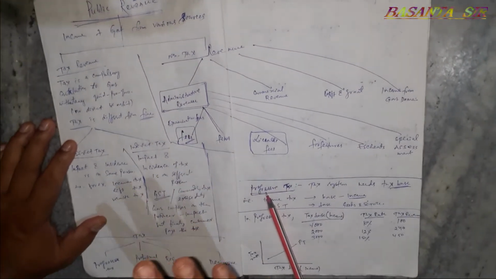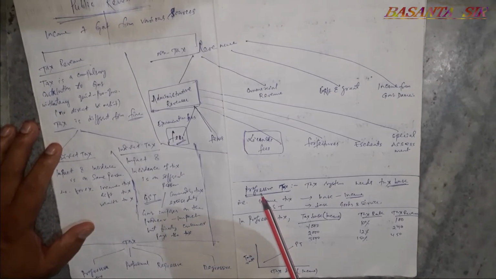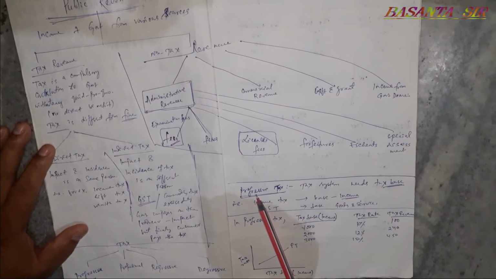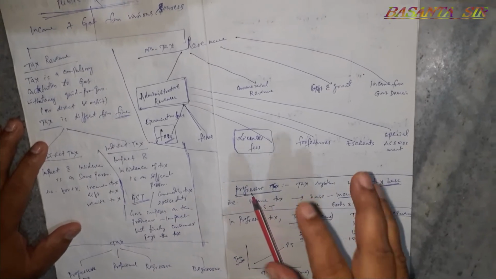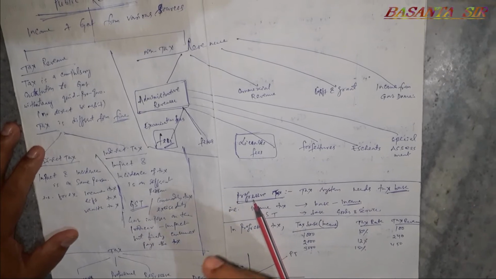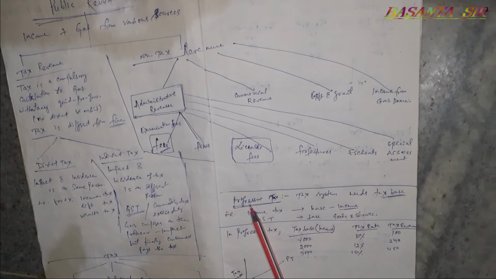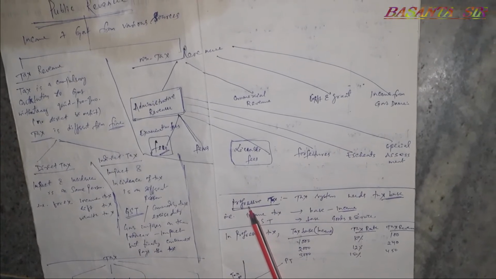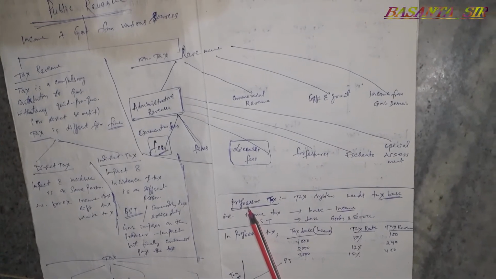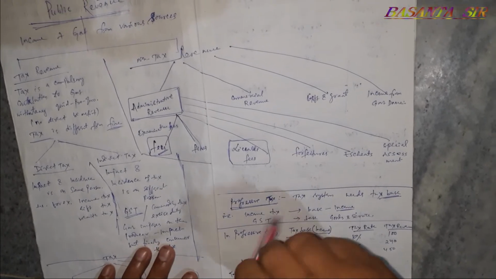License fee is also given for a wine shop. License is given to the persons who are involved in some unsocial works, like opening a film hall, or opening sex workers' activities like that. These are the license fees, and these are to be renewed again and again.